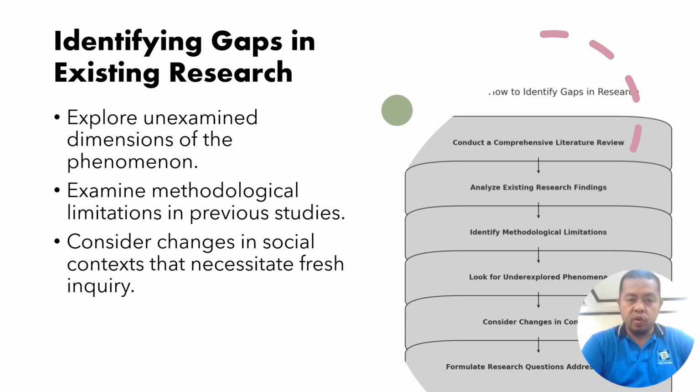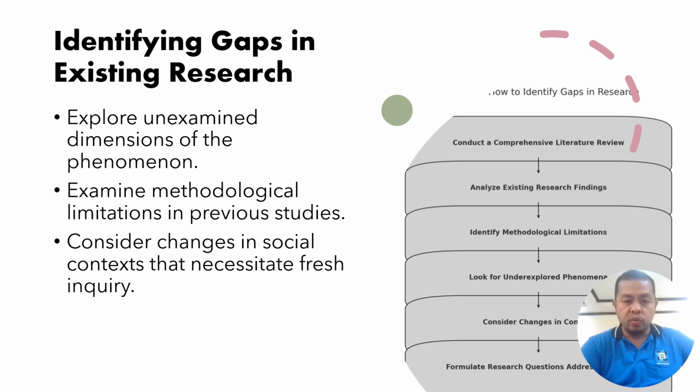Step two is you examine methodological limitations. Identify limitations in existing studies, such as small sample sizes. You say, oh, the size is very small. You don't believe that there is data saturation because the size is very small. And then a homogeneous participant group, not heterogeneous. Since it's homogeneous, the experience is limited, or a reliance on quantitative data. So addressing these limitations in your research can provide a deeper understanding of the phenomenon.